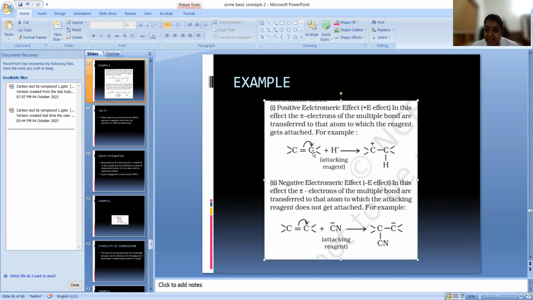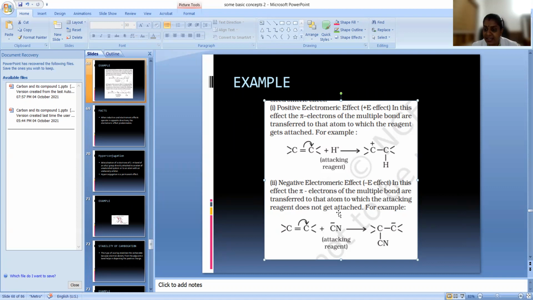Before that, this has to be negative, so in order to become negative, the double bond will be shifting to this atom. If the attacking reagent is attacking this atom and the electrons are displaced on that atom, then that effect is called a plus effect. The pi electron is moving to the atom on which the H plus ion is going to attack. So that is called a positive electromeric effect.